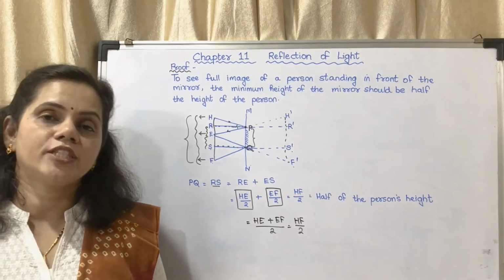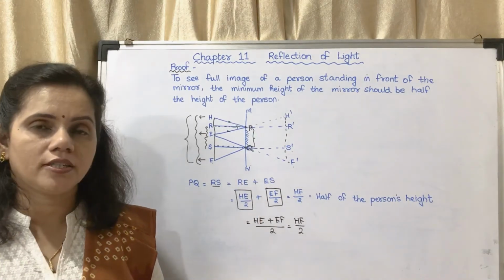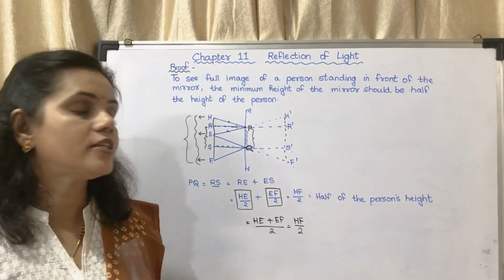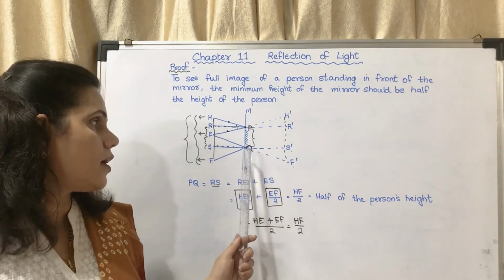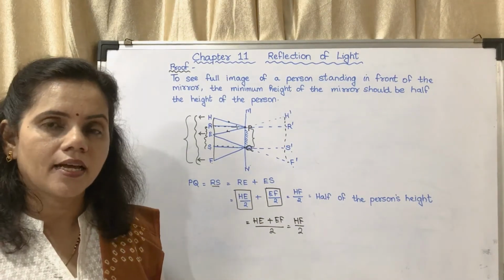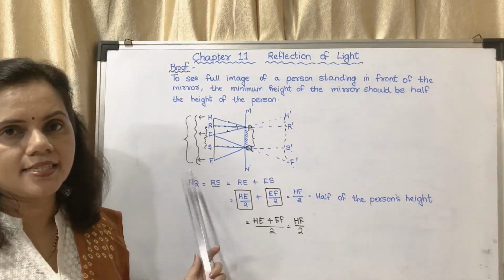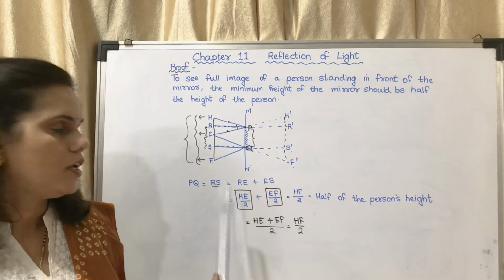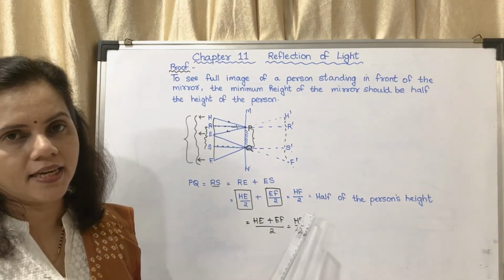If you are having a question to prove, you have to write the statement, draw the diagram, and draw a perpendicular PR and perpendicular QS, and plot the points. PQ is equal to RS, which is the main thing which you have to write. PQ is equal to RS, which is equal to RE plus ES.